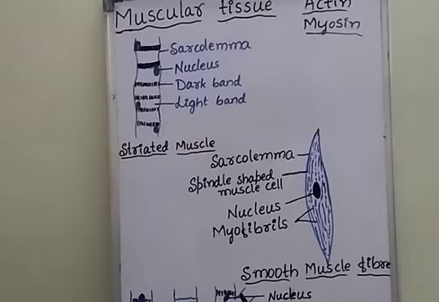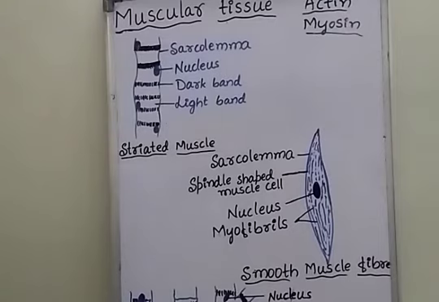In muscle fibers, striations may be present or absent. Striations mean the presence of alternate dark and light bands, which gives the appearance of striations. In some muscle fibers, striations are present, and in some muscle fibers, striations are absent.